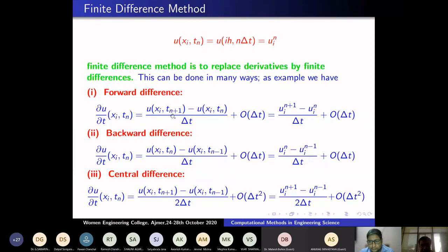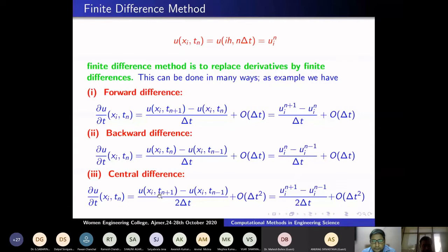To find a derivative, I go one step further, t_{n+1}, and take the derivative at t_n. Here I am going backward, t_{n-1}, and taking the derivative here. So this is called the backward difference, from time n+1 to n-1. Next is the central difference, neither forward nor backward, the average of the forward and the backward.